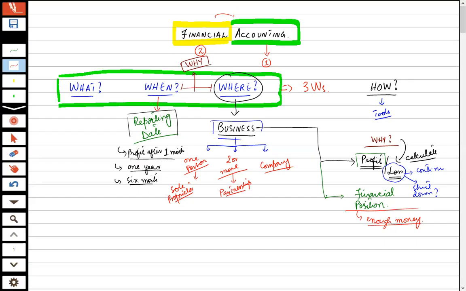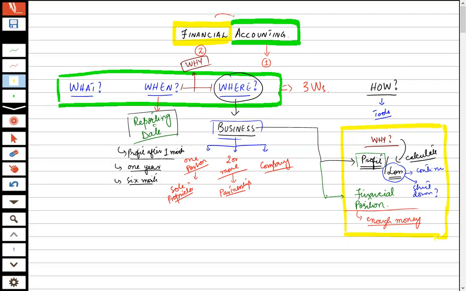Then we need to take loans as well. Now, if we take loans, then we will have to repay them along with the interest. Then it will become difficult for the business to run, and how will it earn and how will it repay? So all these things will be shown through accounting. So this is also an important aspect of accounting. Till now, this is clear.